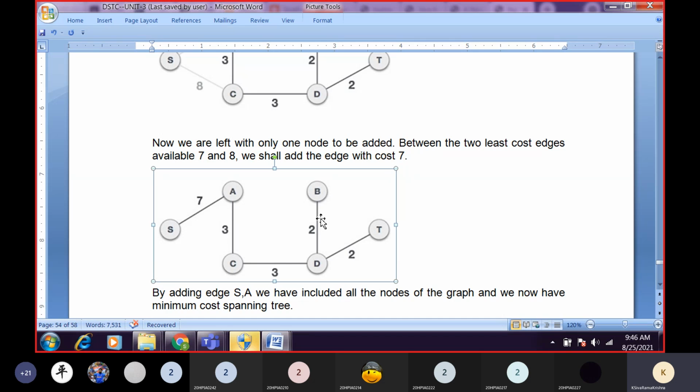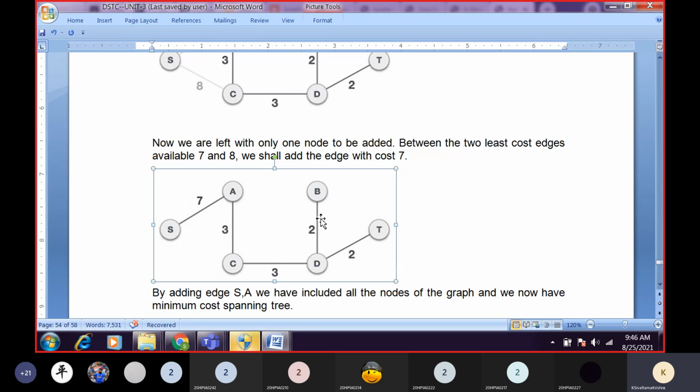So now what is the weight of this minimum cost spanning tree? What is the weight of this minimum cost spanning tree? 17, sir. 17. So this is the minimum cost spanning tree with weight 17. So is it easy or not? Yes, sir. The approach is easy. Very, very simple approach.